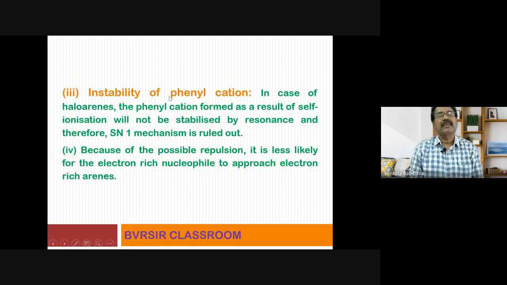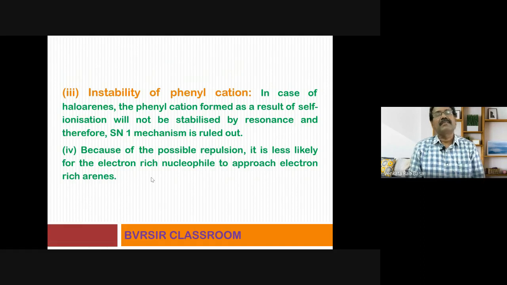Another one, instability of phenyl cation. After the breakdown of Cl, it results in the formation of phenyl cation. That phenyl cation is unstable. That's why this particular nucleophilic substitution reaction is less favorable. Another point, because of the possible repulsion, it is less likely for the electron-rich nucleophile to approach electron-rich arenes.